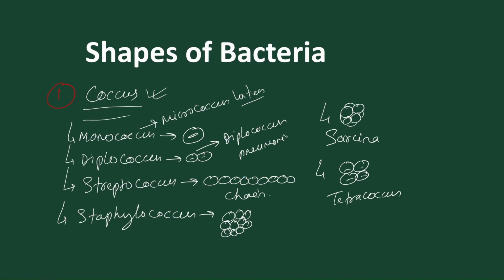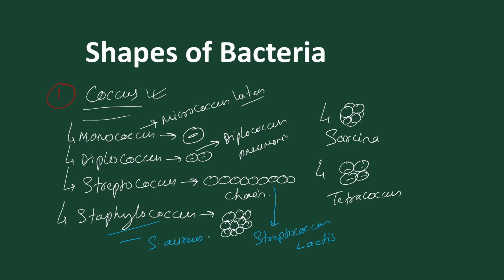Then moving on to Streptococcus, the best example is Streptococcus lactis. And Staphylococcus, which are present in a bunch, grapes like structure, the example is Staphylococcus aureus.